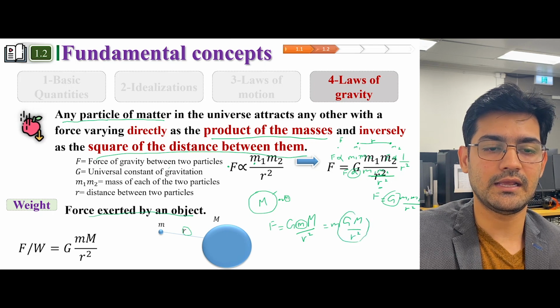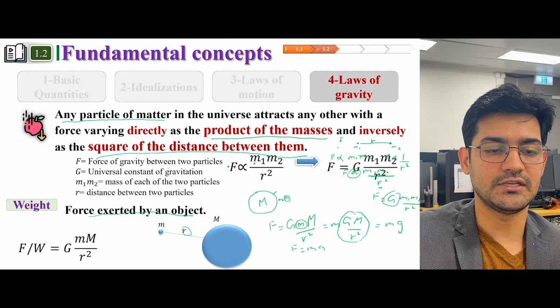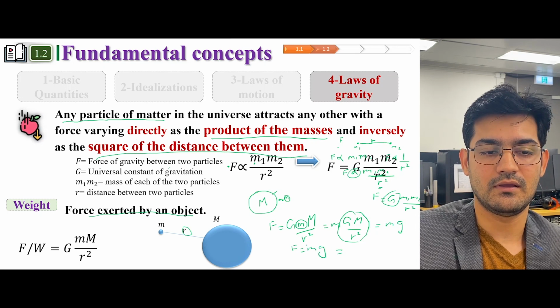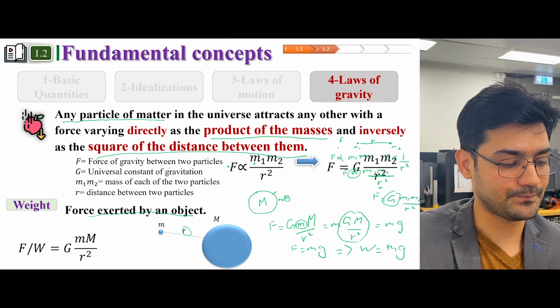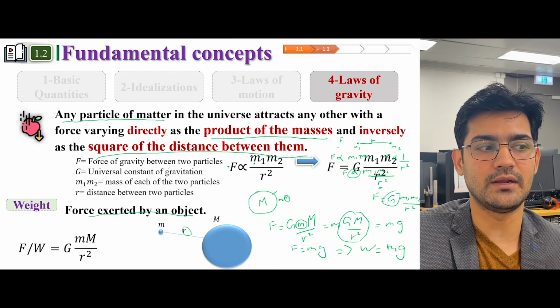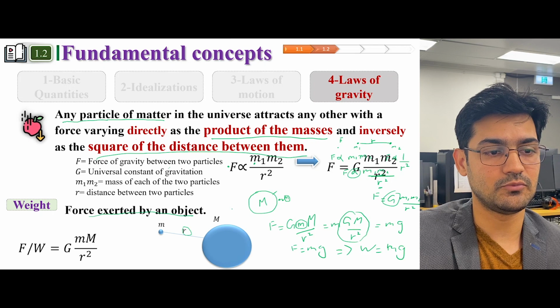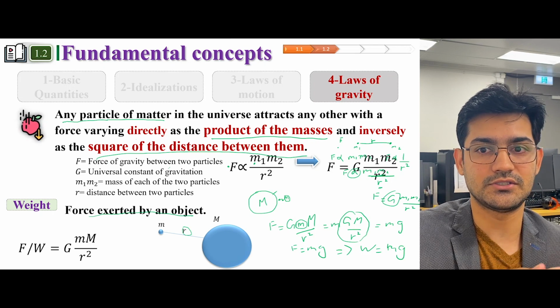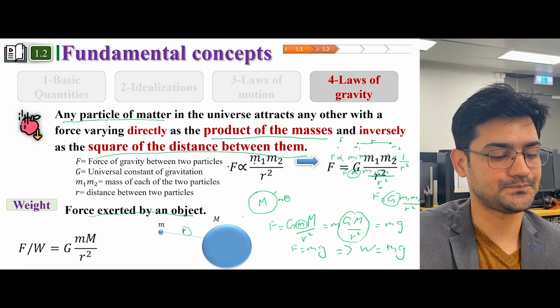I can replace this with g, which is called gravitational acceleration. So F is equal to mg is the formula for weight, and F we can replace by W to make it sound more like a weight. So that's how you calculate weight, and it's a very important factor when we do numerical calculations later or study other factors of engineering mechanics statics.